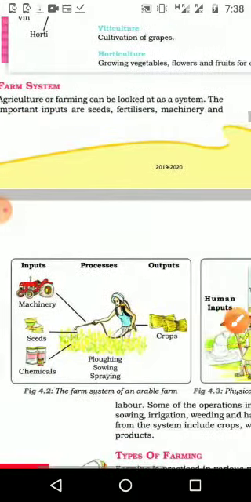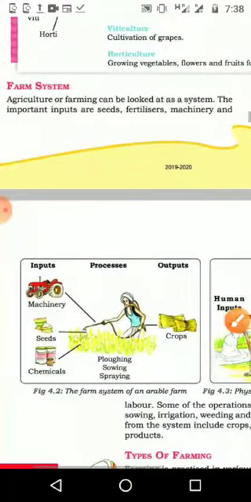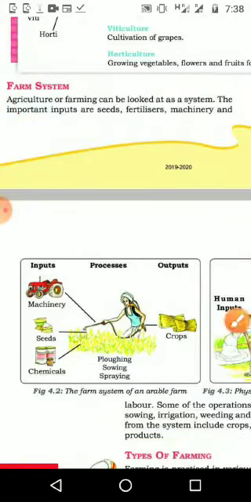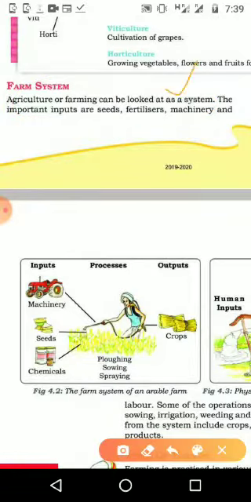And in agriculture, farming can be looked at as a system. Like a computer system, we can see it is a system. In that we need many things, inputs we need. As in a computer we want to get input, then some processing, then output. So we can see the inputs are seeds, fertilizer, machinery and labor.